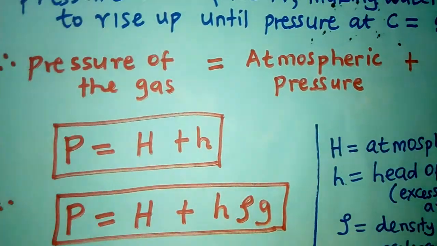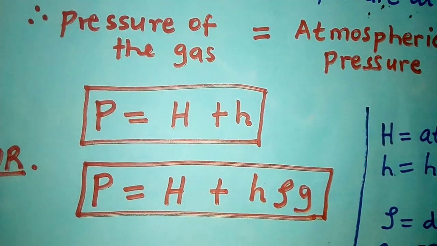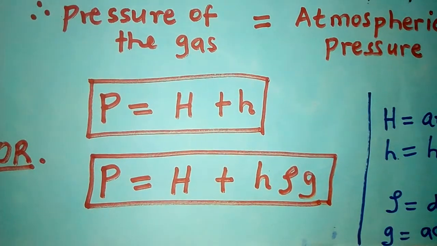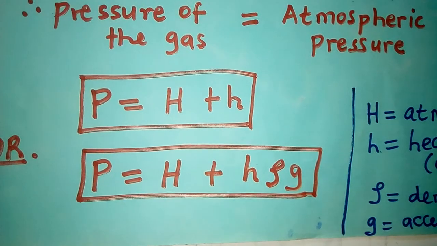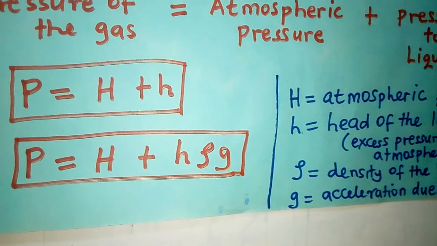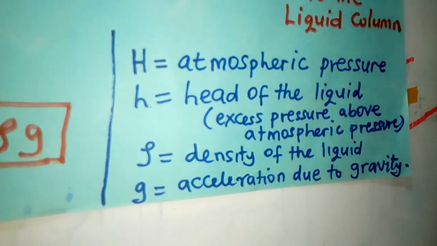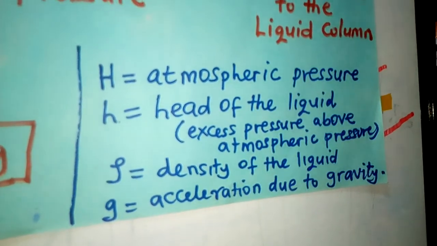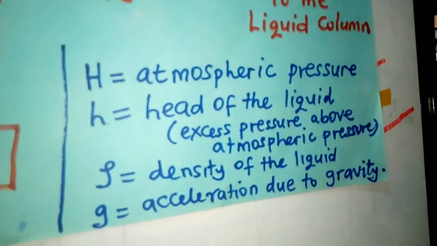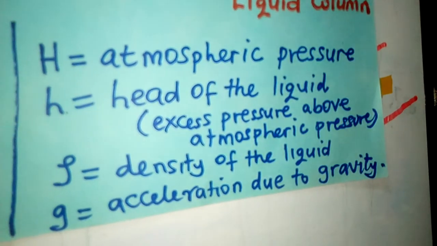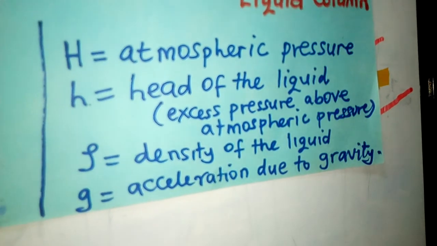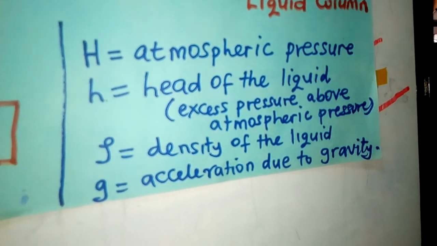Now we can put this in the form of an equation using letters. P, that is the pressure of the gas, is equal to H, capital H, that is atmospheric pressure, plus smaller h, that is the pressure due to the liquid column. Now, capital H means atmospheric pressure, smaller h means the head of the liquid, which sometimes we also call excess pressure above atmospheric pressure. Then rho means the density of the liquid, and g means acceleration due to gravity.